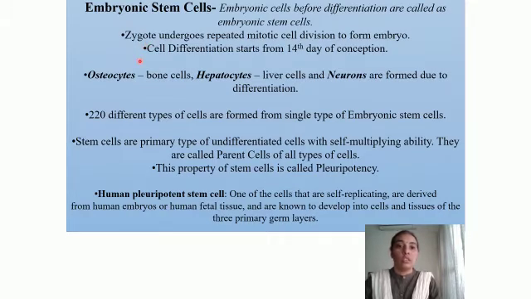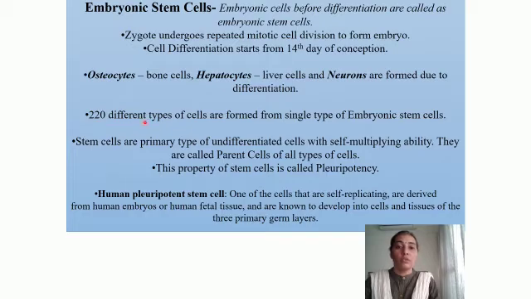So what are these different cells? They are osteocytes. Osteocytes are the bone cells. Hepatocytes, liver cells, and neurons are formed due to differentiation. So different types of cells, that is those which will give rise to the bone cells and liver cells and neurons, all are going to be formed from the embryonic stem cells. So this is what is referred to as cell differentiation. That is the phenomenon in which the stem cells will give rise to different cells, and these cells in turn will give rise to different organs in the body.